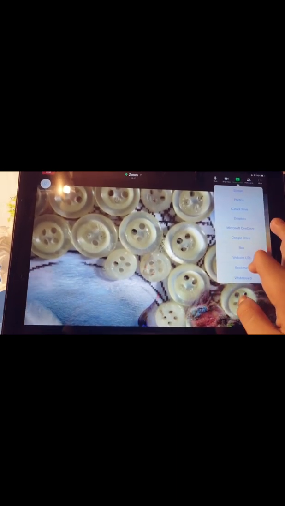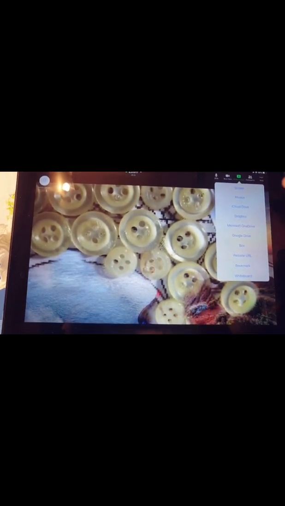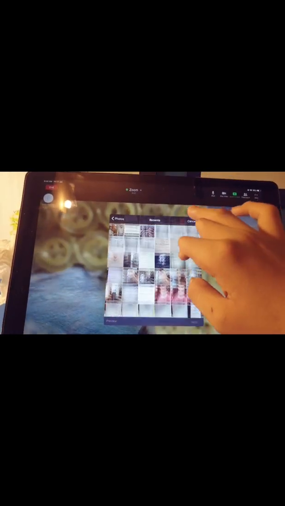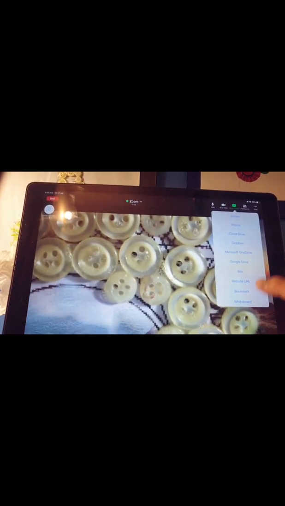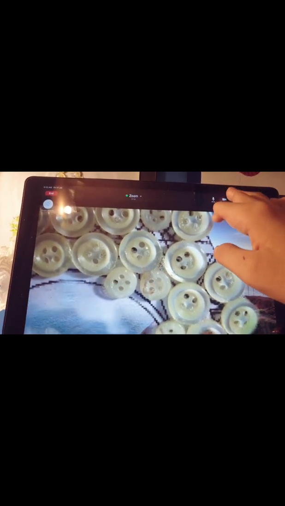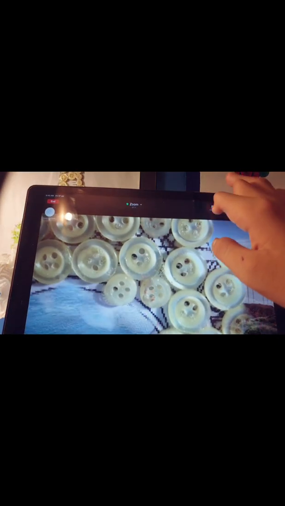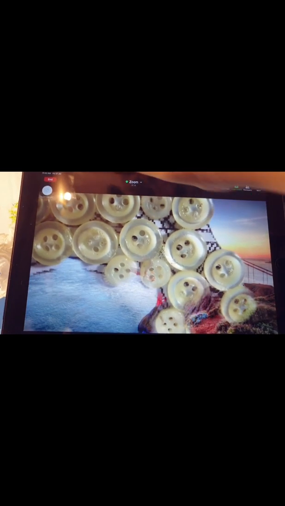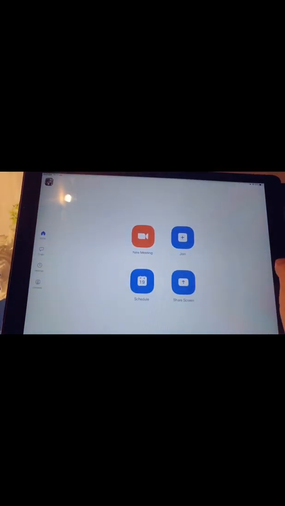So you can also share the screen. These are the options: share screen, photos. If you click on photos, you can share any of your photos, and then Dropbox, whiteboard, etc. So these are the meeting settings. Yes, in a meeting you can also stop your video, unmute yourself. By muting yourself, no one can hear you. You can hear everyone. So let's just come out of this meeting.